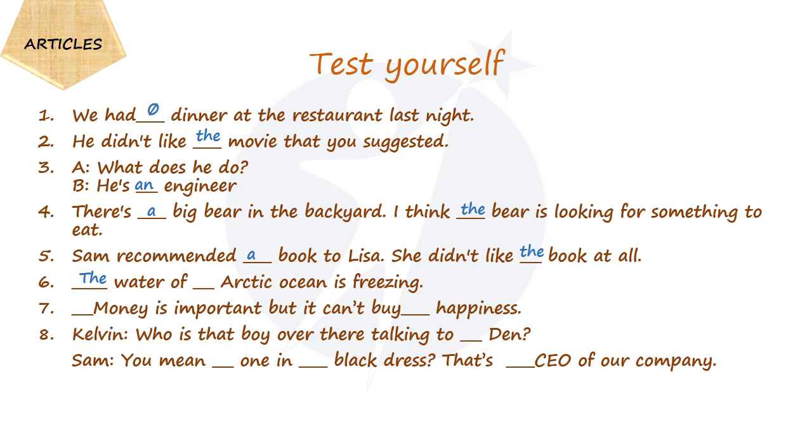The water of the Arctic Ocean, uncountable noun, water. Arctic Ocean is freezing and it is only one. Yes, money and happiness are uncountable nouns. We cannot use an article before the name of a person. The one in the black dress, the CEO, all talking about one particular thing or person.